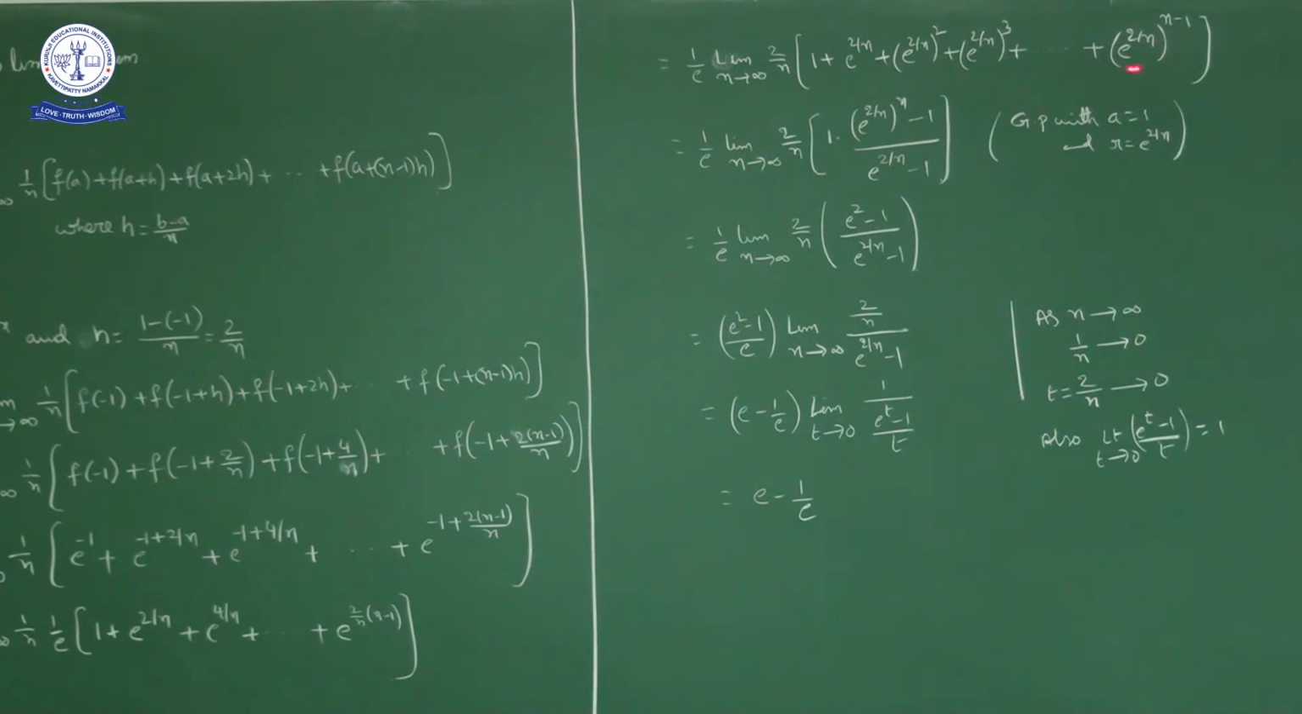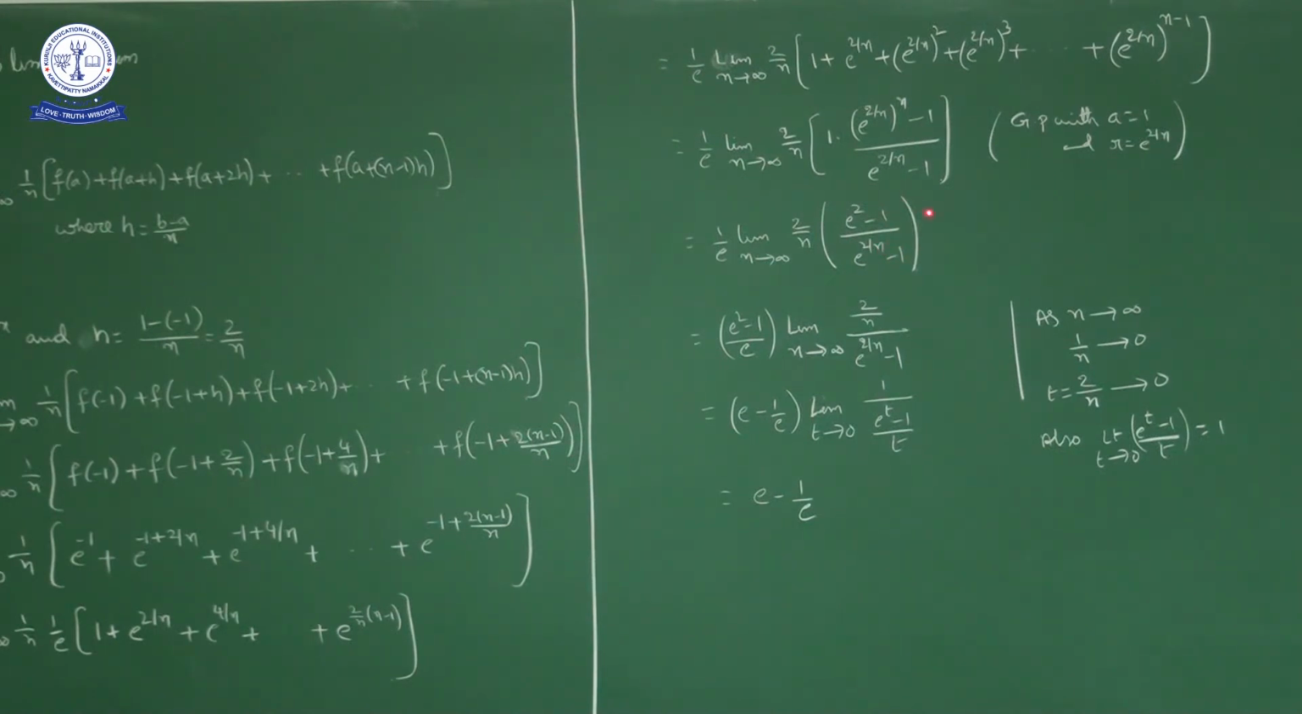Okay, this bracket a into r, what is r here? Common ratio is e power 2 by n, r power n. So e power 2 by n whole power n minus 1 upon r minus 1. What is r? E power 2 by n minus 1. Okay, now 1 by e into limit n approaches to infinity, 2 by n. Here n get cancelled. So what we have in numerator? E square minus 1. So e square minus 1 upon e power 2 by n minus 1.